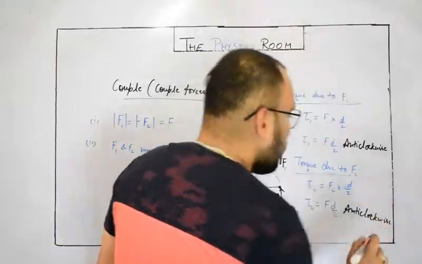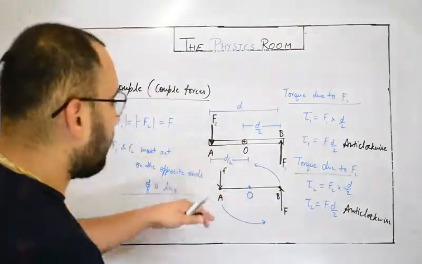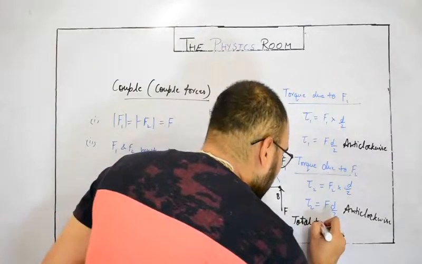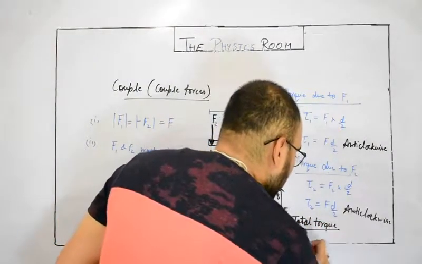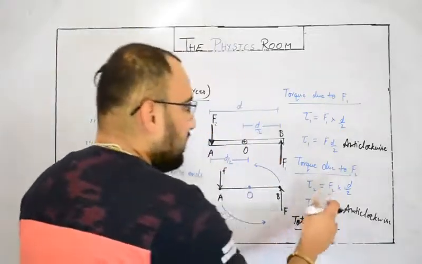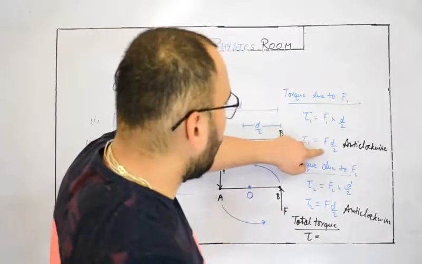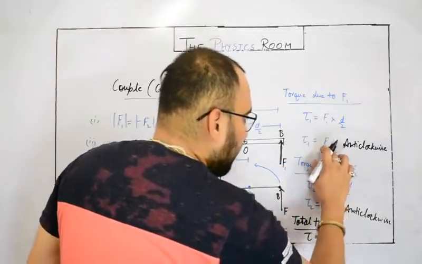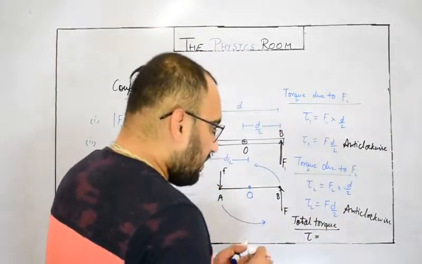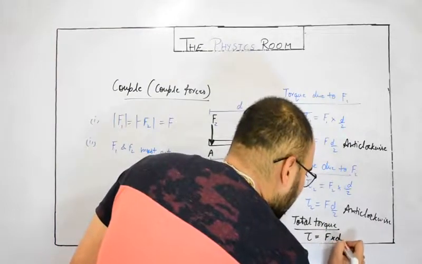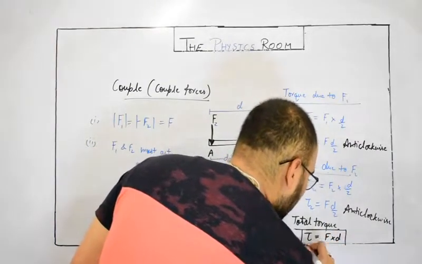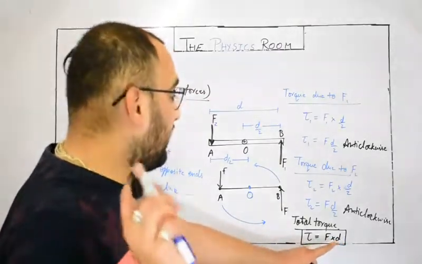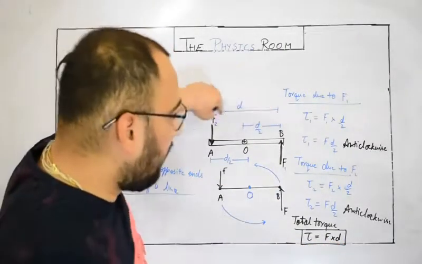So what will be the net torque on the rod? The total torque is the sum of these two. If you add these two, you get 2Fd upon 2, so 2 and 2 will get cancelled. After adding these two, you will simply get F into d. But this time d is not the perpendicular distance of the force from the pivot. Actually, d is the perpendicular distance between the couple.